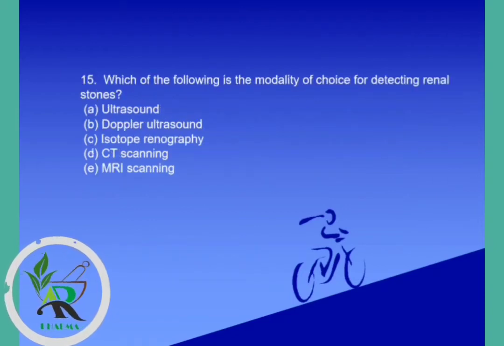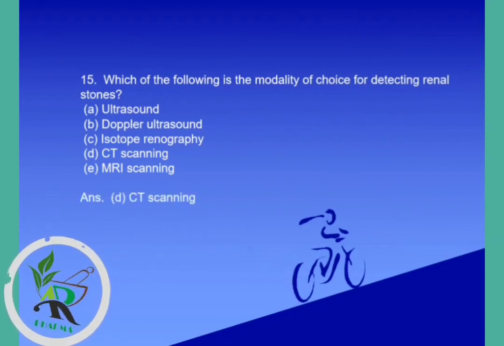Next question. Which of the following is the modality of choice for detecting renal stone? Specifically, renal stone means kidney stone. Options are ultrasound, Doppler ultrasound, isotope renography, CT scanning, MRI scanning. But the choice for detecting kidney stone is the CT scan. So the correct answer is CT scanning.